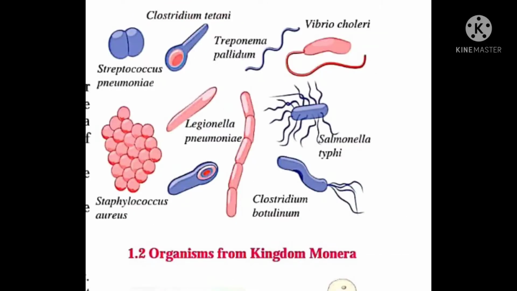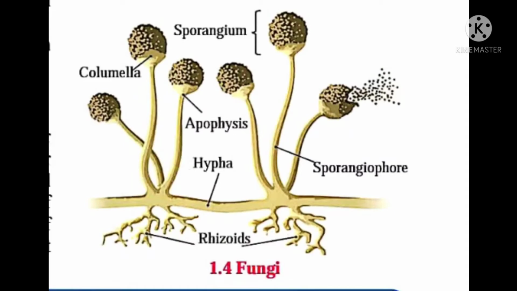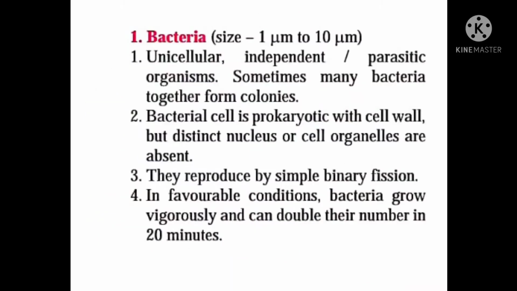There is a diagram in your textbook, Organism from Kingdom Monera. You have to learn this diagram very well. After that, there is a diagram of fungi too. So, all the labelled diagrams you should practice with the pencil only, and the name of the diagram and the names of all parts of that diagram should be shown with the pencil only. Be careful while drawing this diagram.